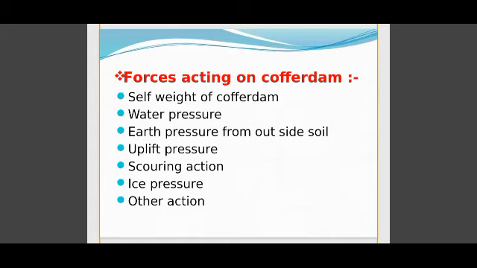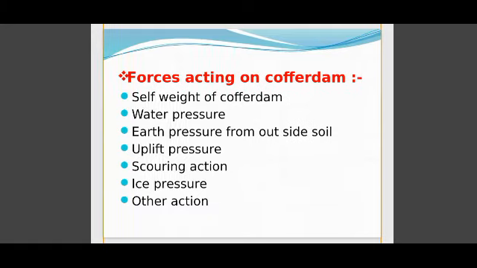A cofferdam provides a safe environment to work. So uplift pressure is also calculated among the forces acting on the cofferdam. Scouring is also one of the problems when a cofferdam is constructed. Then ice pressure and other actions. Sheet piles can easily be installed and removed when the cofferdam is constructed. Otherwise, these are also included in the forces acting on the cofferdam.